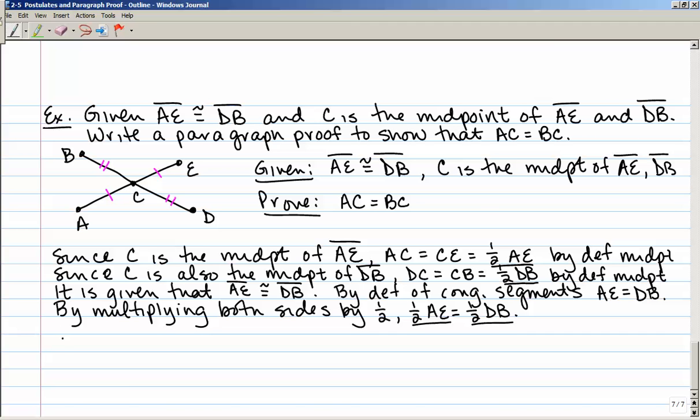So by substitution, instead of 1/2 AE, I can write AC, because 1/2 of AE is equal to AC. And 1/2 of DB is the same thing as BC, or actually I said CB, but it doesn't matter either way. And I have proved what I needed to prove: AC is equal to BC.